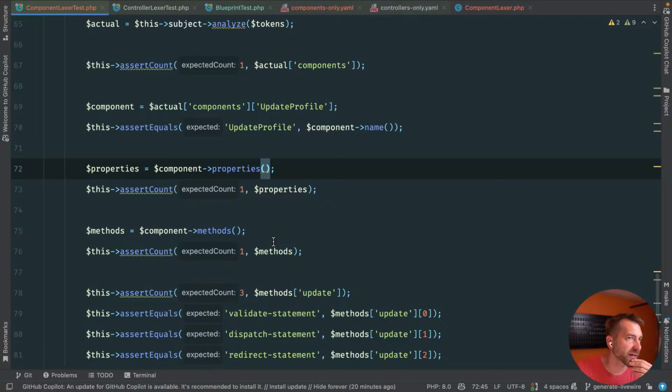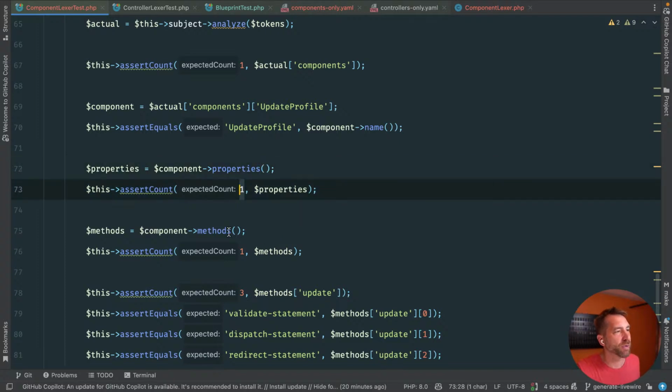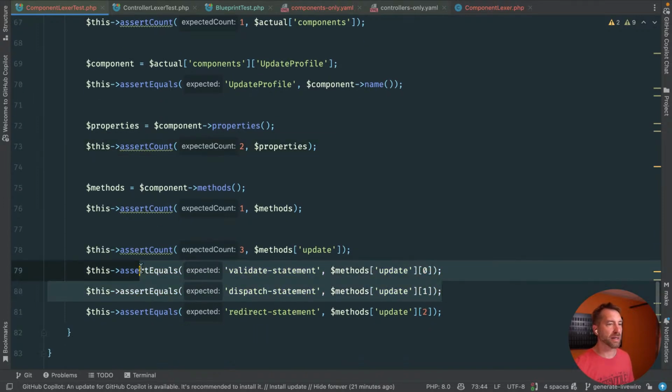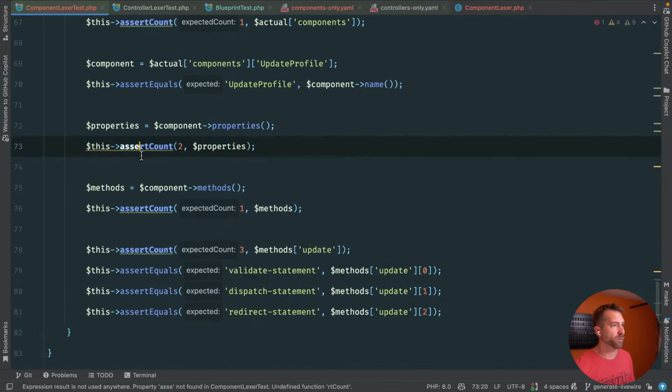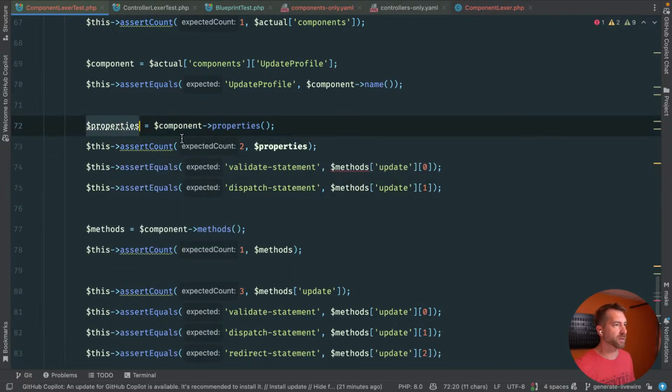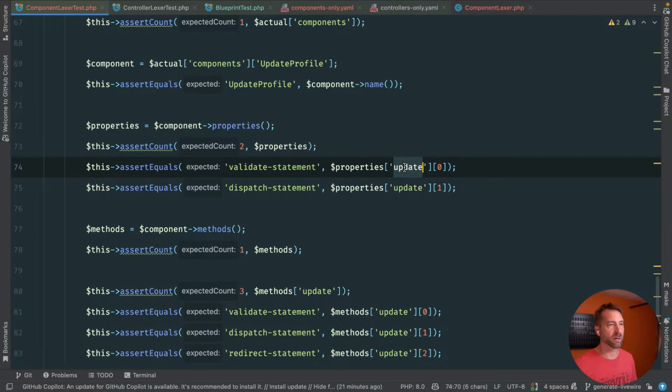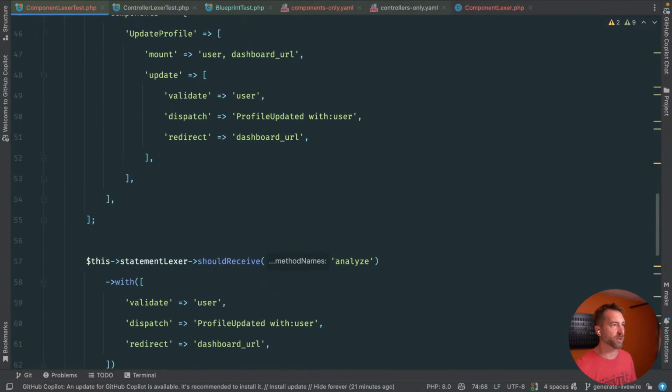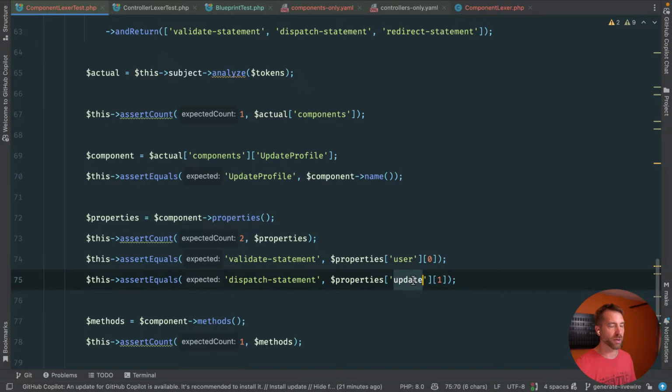Instead, it gives us a little bit more control, and we can flag. I don't know, maybe control is not the right word. It makes more assumptions, and again, Blueprint's very opinionated, so I think I'm okay with that. We're going to assert count on properties is 2, right? I think that's fine. And then what we would do is similar to this. We would take those properties, and this property would be the user, I think we said, right? Yep, user, and then dashboard URL.